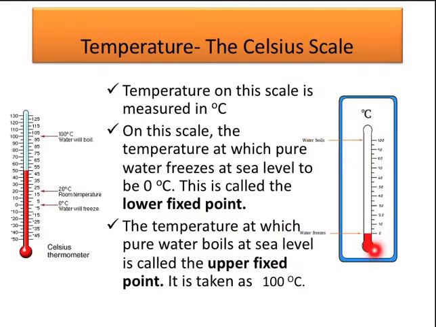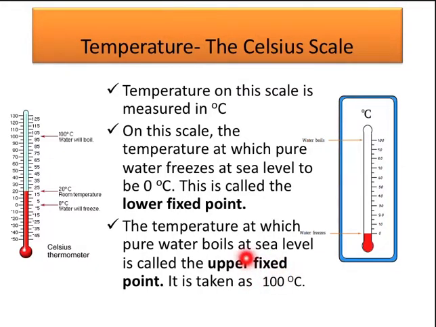The temperature at which pure water boils at sea level is called the upper fixed point. This is 100 degrees Celsius, so water boils at 100 degrees Celsius. 0 degrees is the lower fixed point.